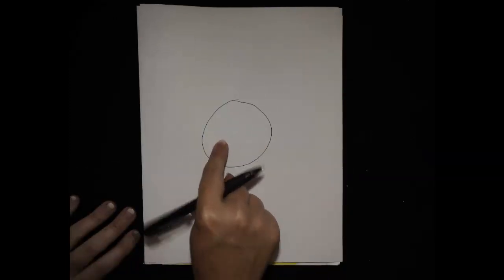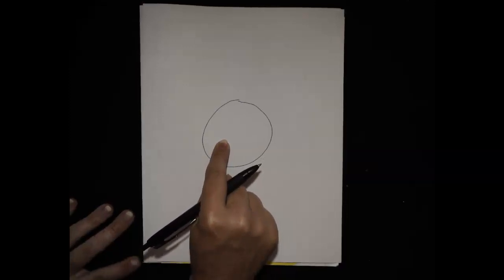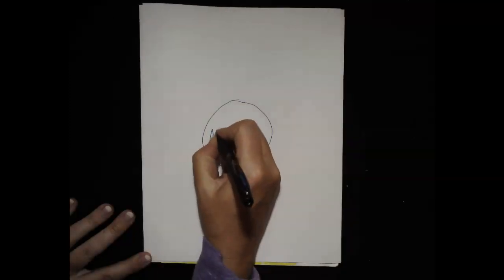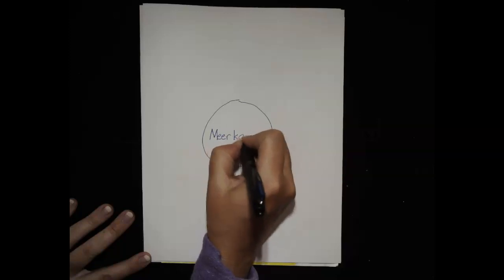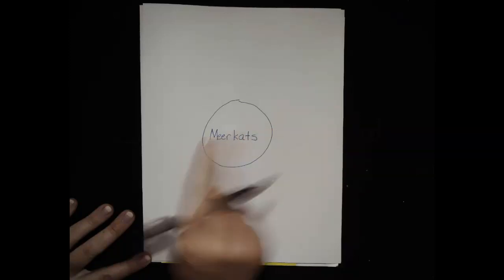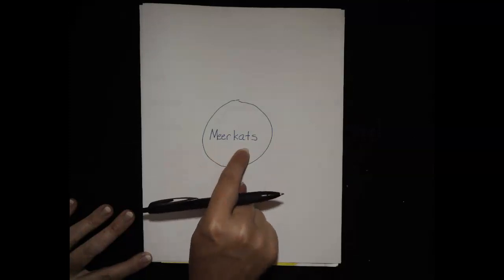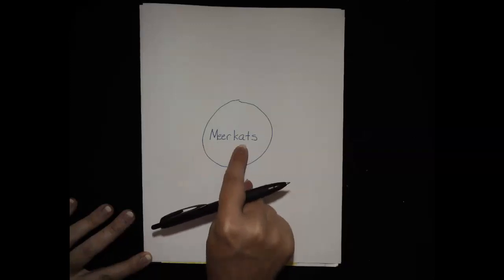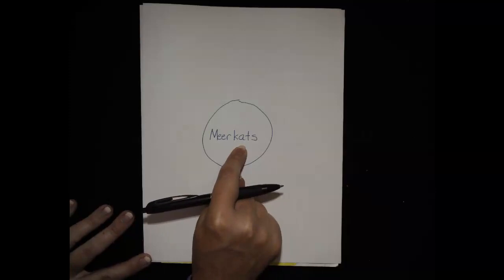Inside this circle, I want you to write the name of the animal you learned about last week. So I'm going to write meerkat, because I read a book with you last week about meerkats. So I'm going to put meerkats in the middle. If you learned about koala bears, you can write koalas. If you learned about giraffes, write that name, giraffe. So write the name of the animal that you studied last week.